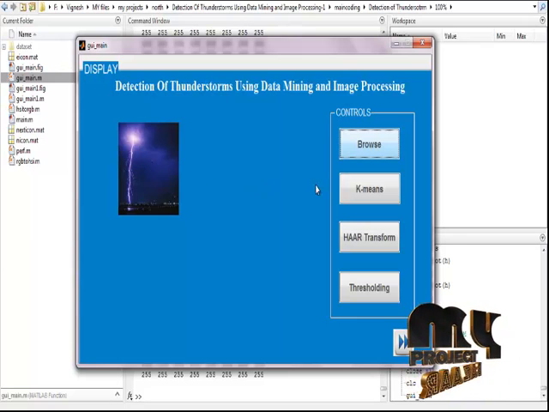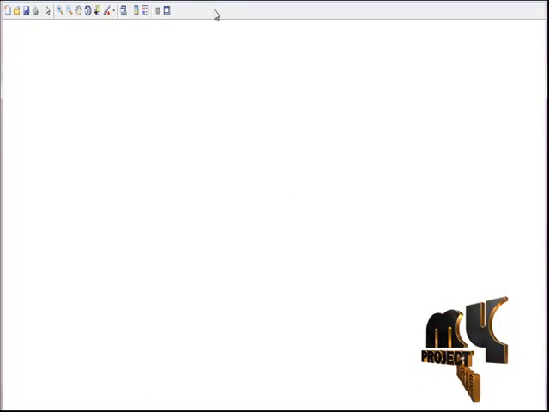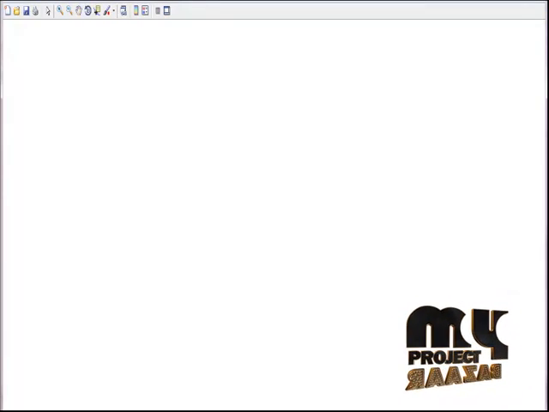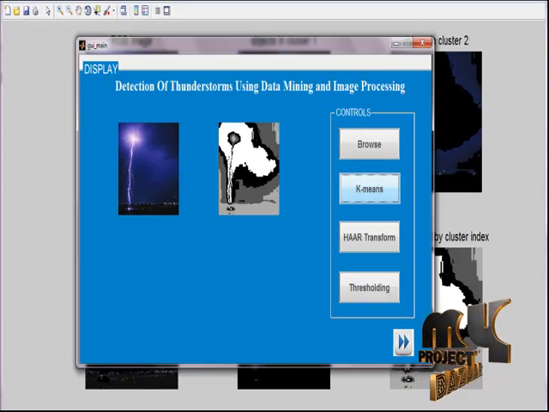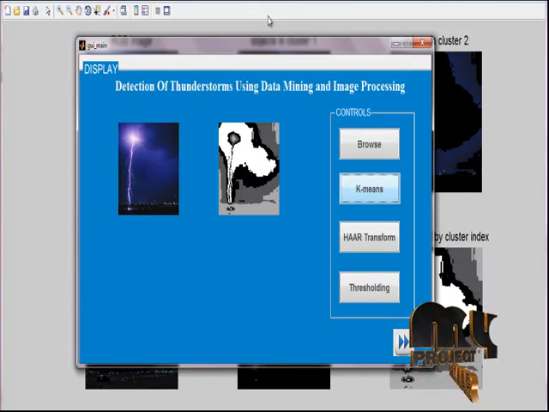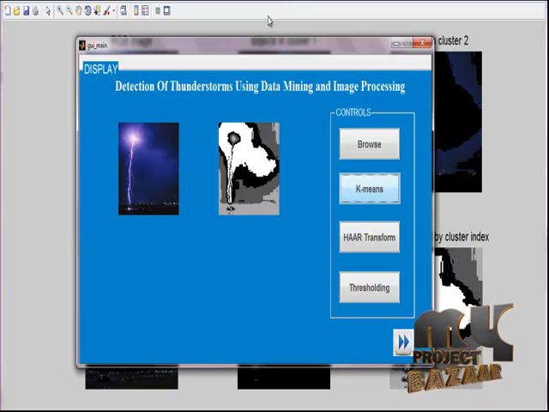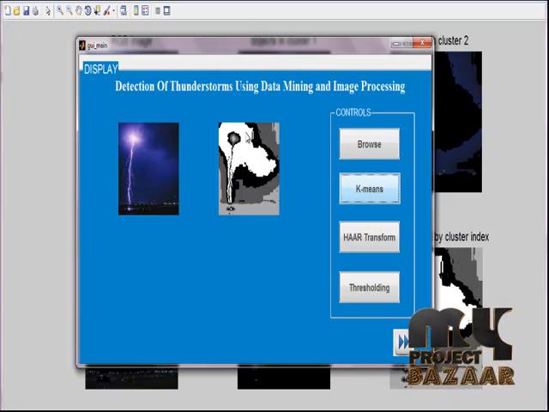Next, we have to click the k-means. In the k-means process, we use the hue, saturation and intensity (HSI) images to obtain the number of cluster levels. The 4 levels are pixel labeled, and the cluster index is the final output of our process. This is the presentation of the final output of our process, the k-means clustering.